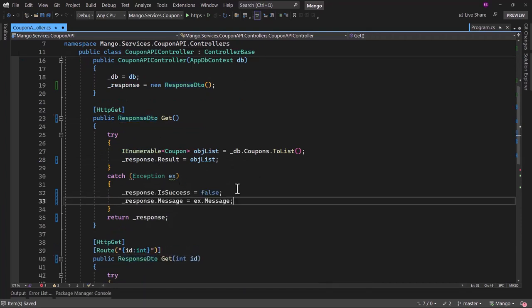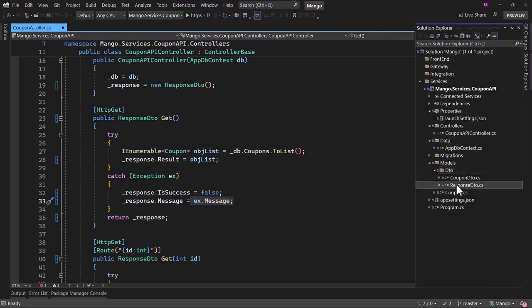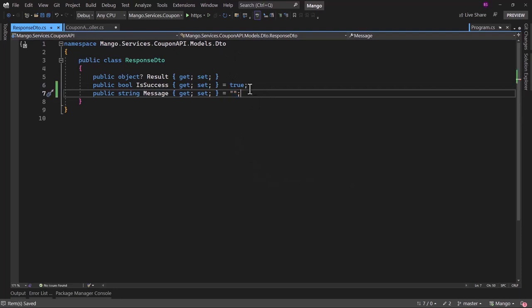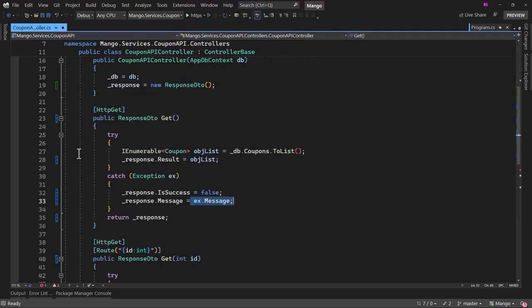If there is any exception here, we can set the isSuccess to be false, and message will be the exception.Message. One more thing that we can do is inside the response DTO, isSuccess default value we can set to be true, and for message we can make it an empty message.